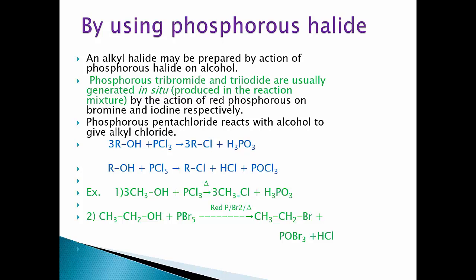Second example, CH3CH2OH, that is ethyl alcohol, when it is treated with phosphorus pentabromide in presence of red phosphorus and bromine molecule, when this is heated, gives CH3CH2Br, that is ethyl bromide, plus POBr3 plus HCl.